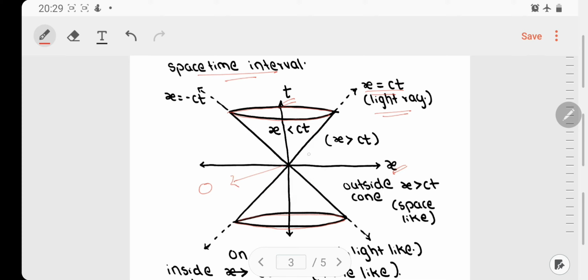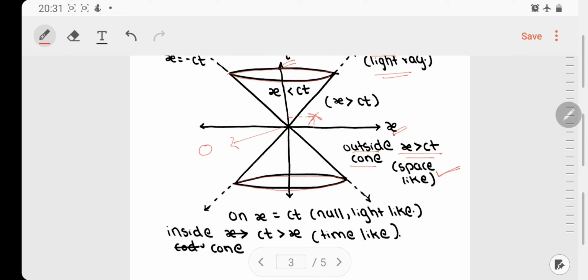Now if the point is outside the cone, over here in the first quadrant, obviously that point is more inclined towards x, and therefore we have x greater than ct, and thus we can call this point a space like point, because this point is outside the cone.